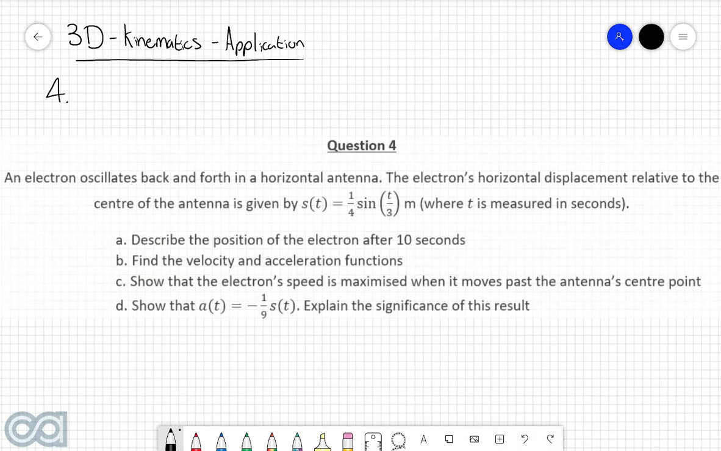Question 4. An electron oscillates back and forth in a horizontal antenna. The electron's horizontal displacement relative to the center of the antenna is given by s of t equals 1/4 sine of t over 3 meters, where t is measured in seconds. Part A. Describe the position of the electron after 10 seconds.